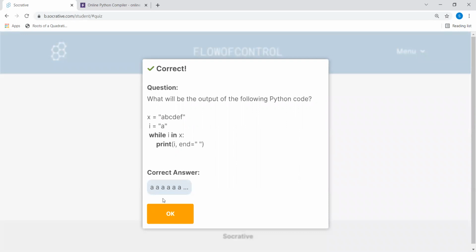So students, here we have come to the end of this flow of control. I've tried to give you all types of questions which may come in the exam. So if you revise it properly and go through the answers and the reasoning, if similar types of questions come, you will not face any problem.